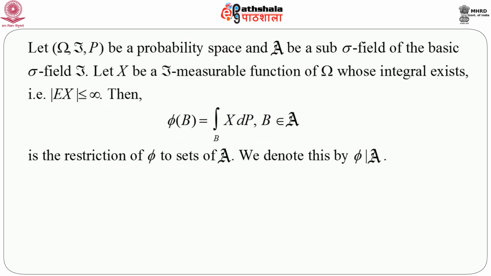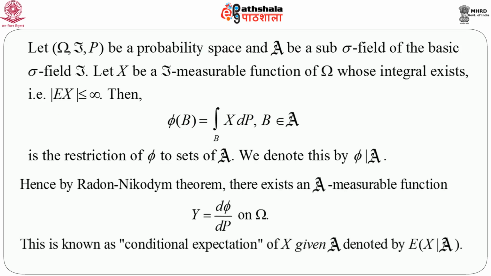Just a quick recap. We first assume omega, script A, P to be a probability space, and script A is a sub sigma field of the basic sigma field script F. Let us consider X to be a script F measurable function of omega whose integral exists, that is, modulus of expectation of X is less than infinity. Then we define phi(B) as integration over B of X dP, where B belongs to script A, as a restriction of phi to sets of script A. We denote this by phi given script A, or phi conditioned on script A.